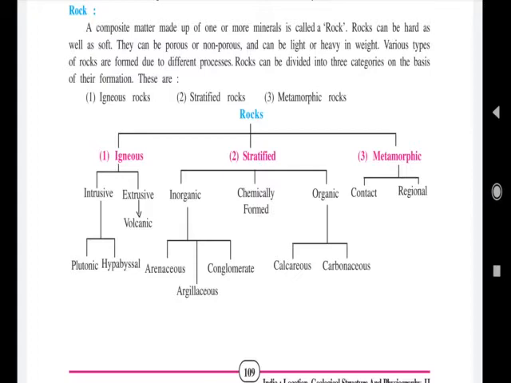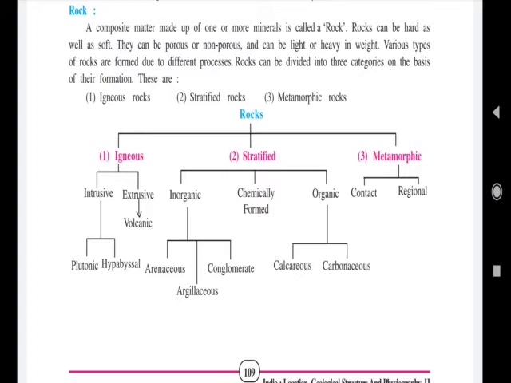Rocks can be hard or soft. They can be porous or non-porous. Now what is the meaning of porous? Porous means that in some rocks there are some cells or intercellular spaces through which air or any liquid can pass. So some rocks can be porous or non-porous, and some rocks can be light or heavy.